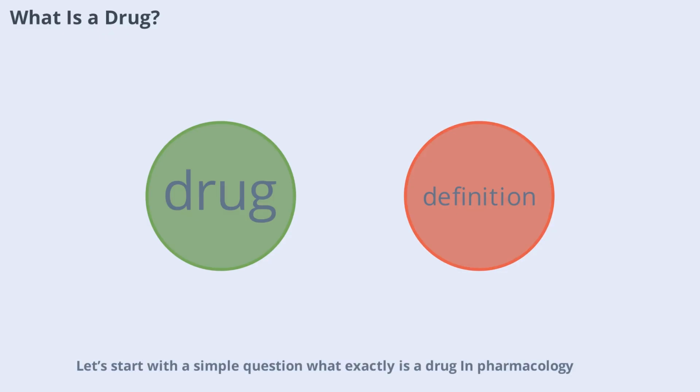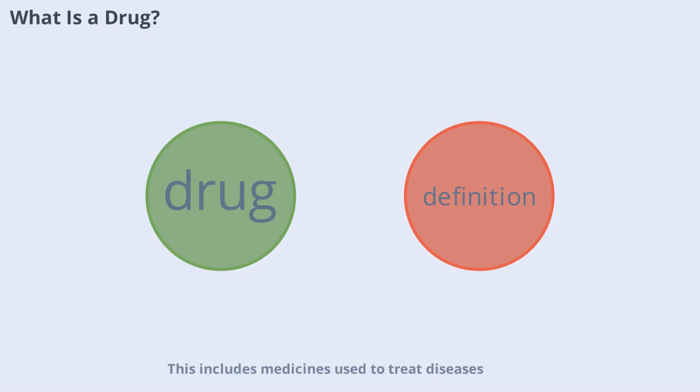Start with a simple question. What exactly is a drug? In pharmacology, a drug is any substance that, when taken into a living organism, can modify one or more of its functions. This includes medicines used to treat diseases, but also substances like caffeine or alcohol. Understanding what qualifies as a drug helps us appreciate the wide range of compounds studied in pharmacology, from prescription medications to everyday chemicals we might not even think about.